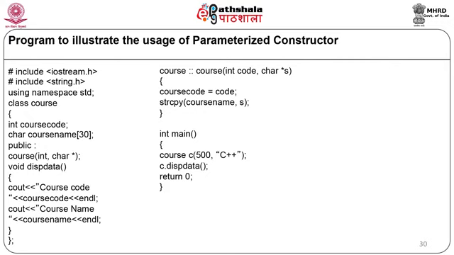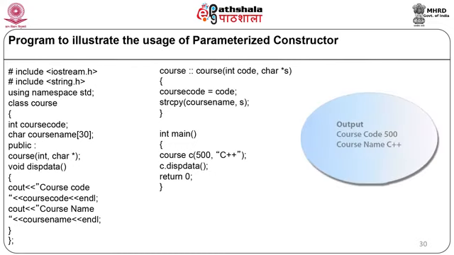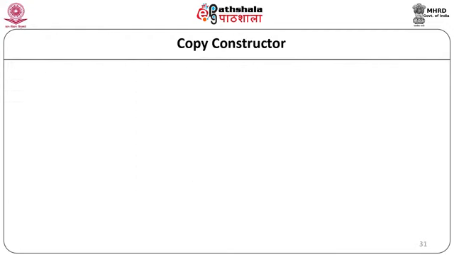So, in turn the data members of object c will get the values as course code 500 and course name c++. Then we have a member function c.displayData(), return 0. Here our main function ends. Now, when the above code is compiled and executed, it will produce the result as course code 500 and course name c++.